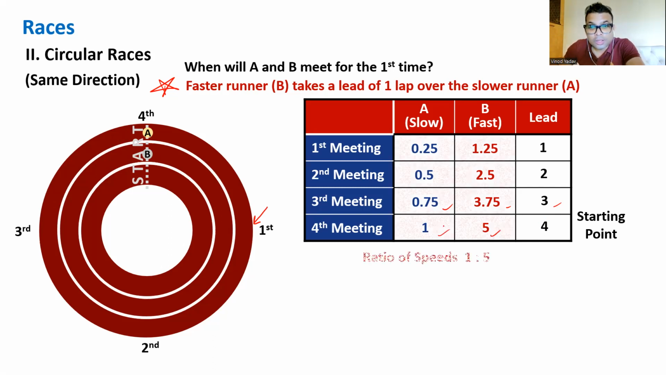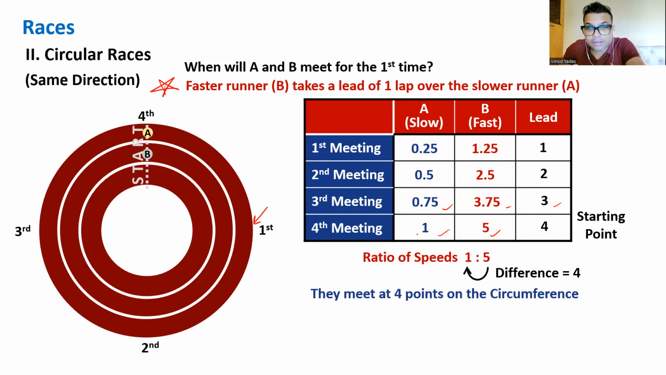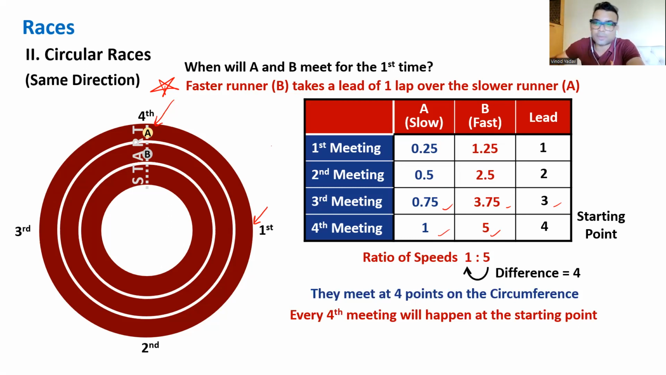So if you just see these values, you'll see that the ratio of the speeds maintained was 1:5. And the difference between these two numbers is 4. So overall, they meet at 4 points on the circumference for sure, because once they meet here, after this the same set of points will repeat, isn't it? Logically, it will be the same as the original starting point, where the original race started. In the same way, these 4 points will keep repeating. So they meet at 4 points on the circumference, and every fourth meeting will happen at the starting point.